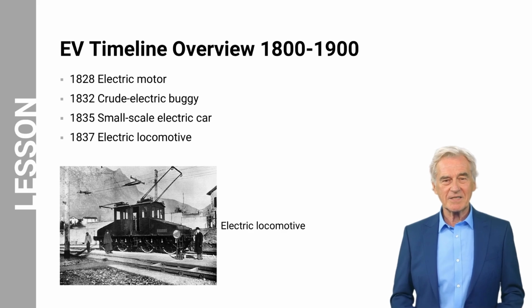In 1832, the crude electric buggy was invented by Robert Anderson, but it wasn't until the 1870s or later that electric cars became practical. In 1835, a small-scale electric car was designed by Professor Strating of Groningen, Holland, and built by his assistant, Christopher Becker. In 1837, the first electric locomotive, named the Galvani, was built by chemist and inventor Thomas Davenport. Davenport's locomotive utilized a small electric motor to power its wheels and was considered one of the earliest successful EV applications. EVs did not gain significant traction as a viable transportation option until the late 19th century and the early 20th century.